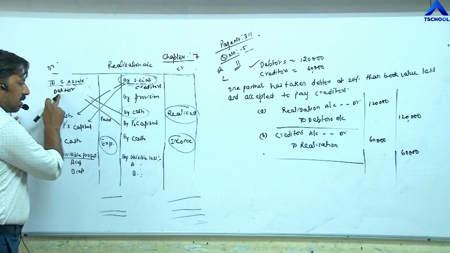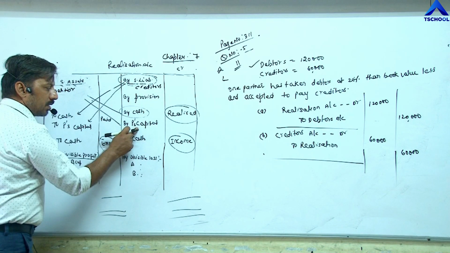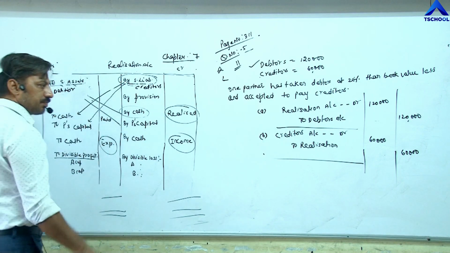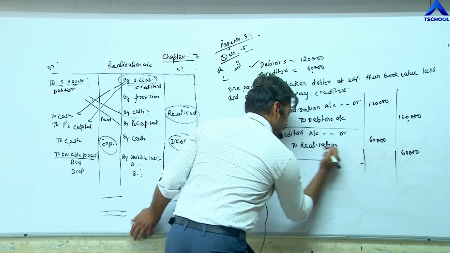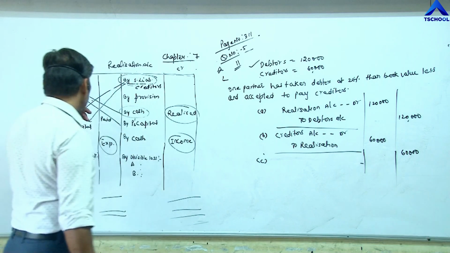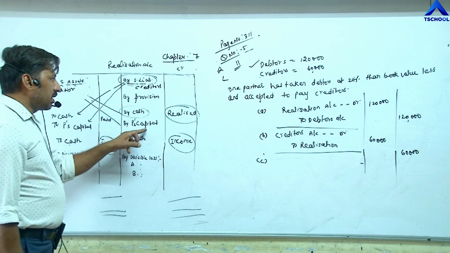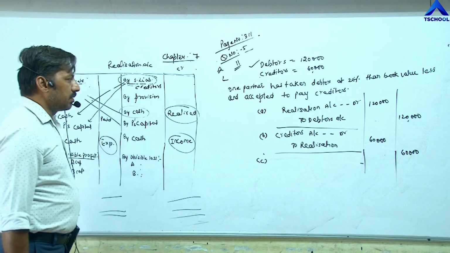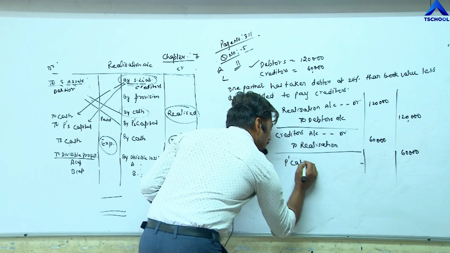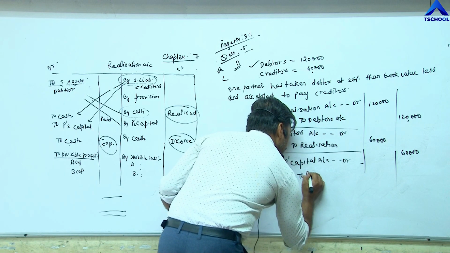So for debtor, I have written here the credit side of realization account by partner's capital. The third entry becomes C. Whenever a partner is taking any asset, debtor, machinery, any asset, it will be shown on the credit side by the name of partner's capital. So one partner has taken, so partner's capital account debit to realization.